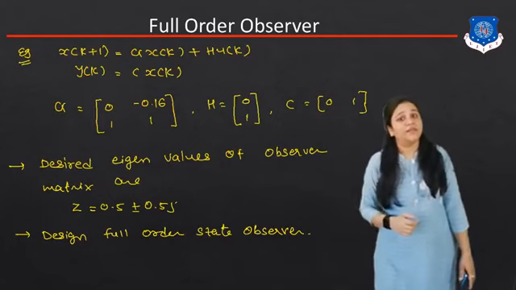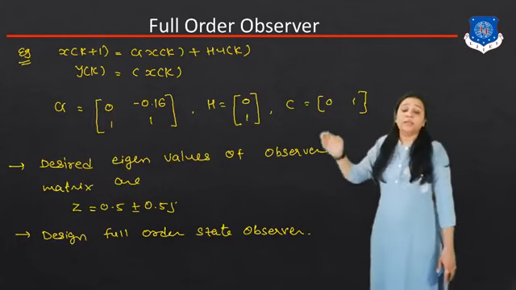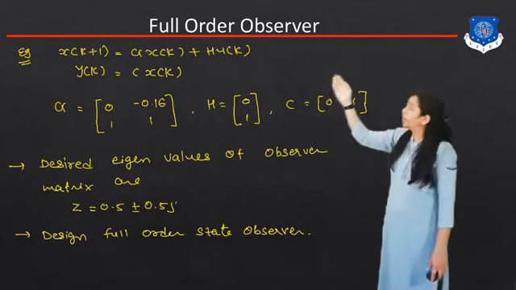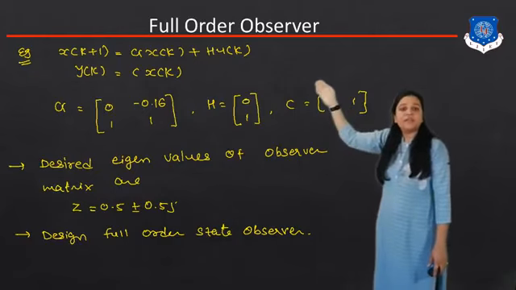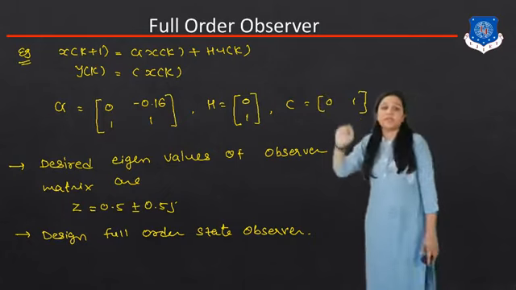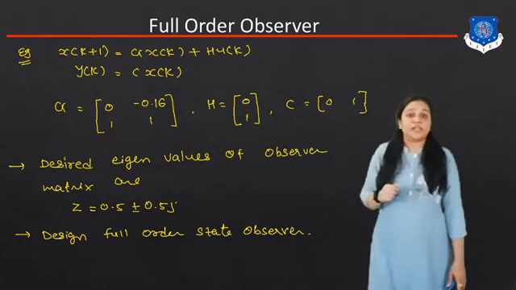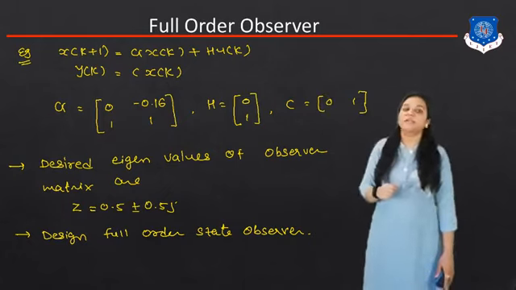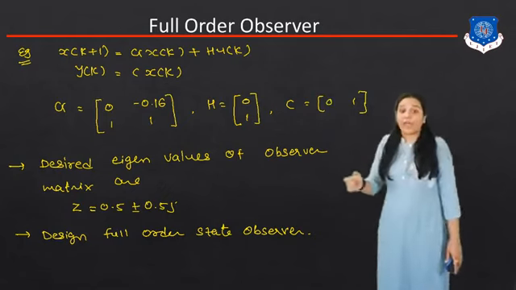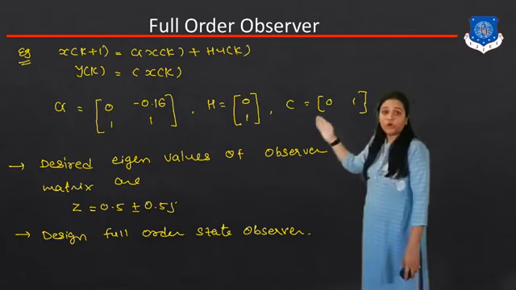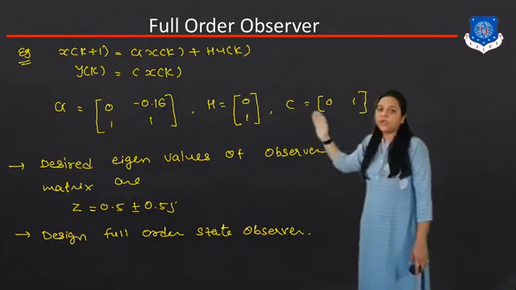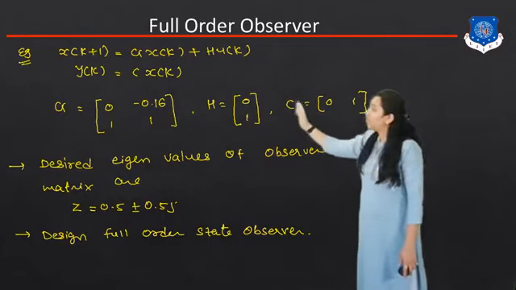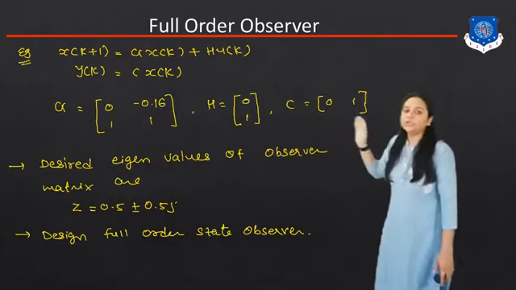Now let's take one example. Here the discrete time LTI system is given, and the equation for the discrete time LTI system is x of k plus 1 is equal to g x of k plus h u of k, and y of k is equal to c x of k, where the value of the G matrix is 0, minus 0.16, 1 and 1. H is equal to 0, 1 and C is equal to 0, 1.